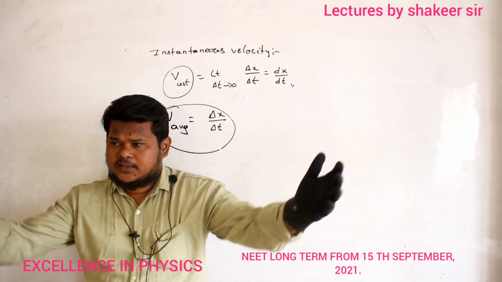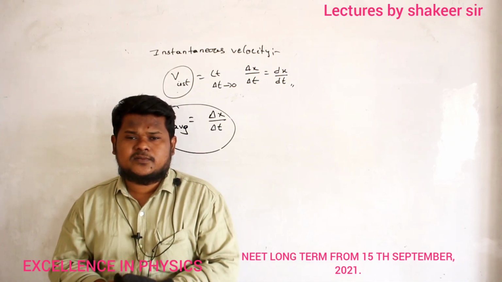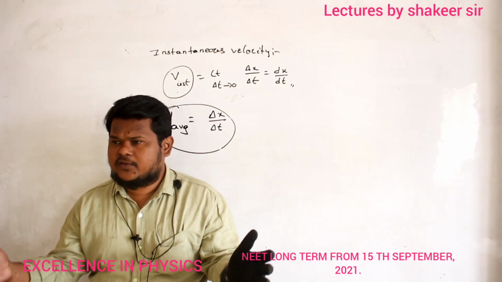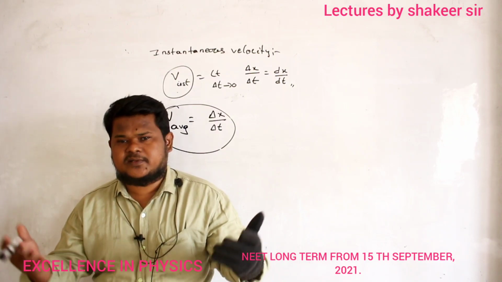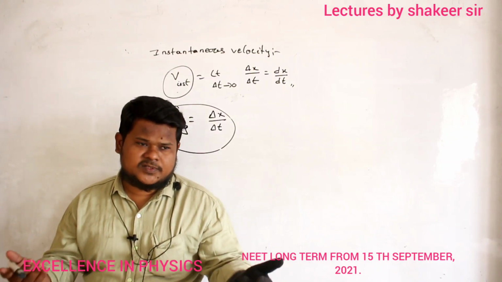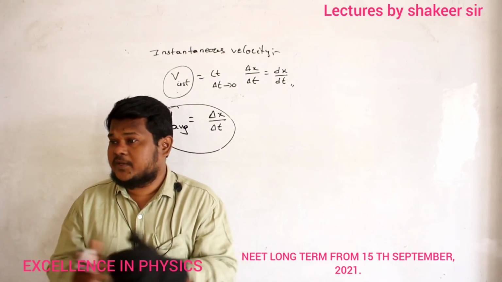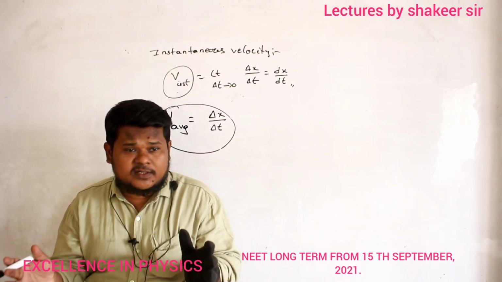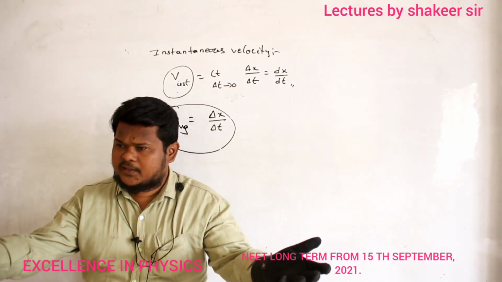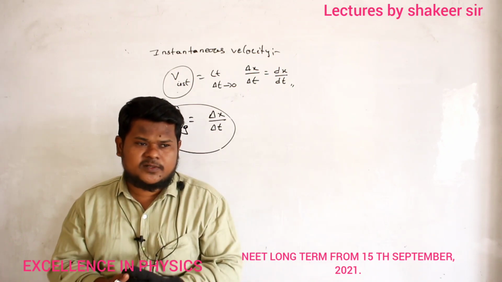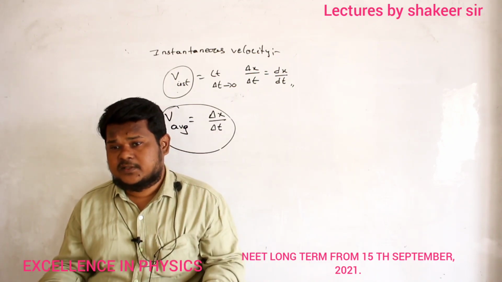Displacement is large and change in time is also very large. You are taking a huge time interval: 2 seconds, 3 seconds, 4 seconds, 1 hour, 24 hours, whatever it may be. If the time interval is greater, change in displacement also will be greater. That is called average velocity.